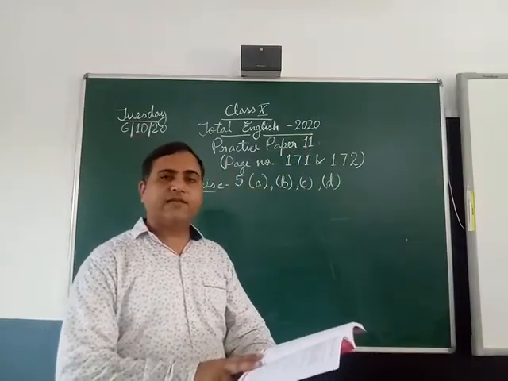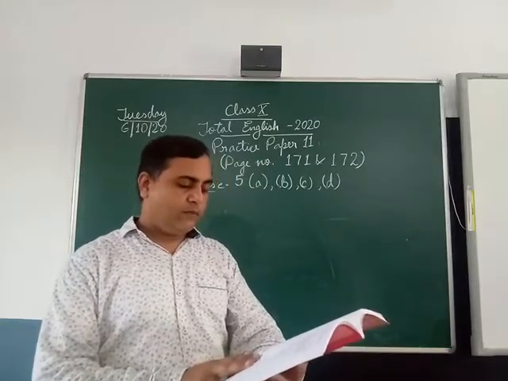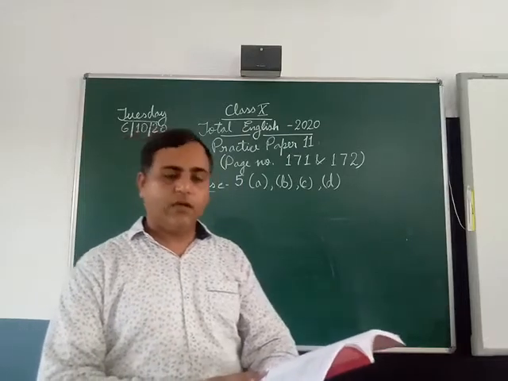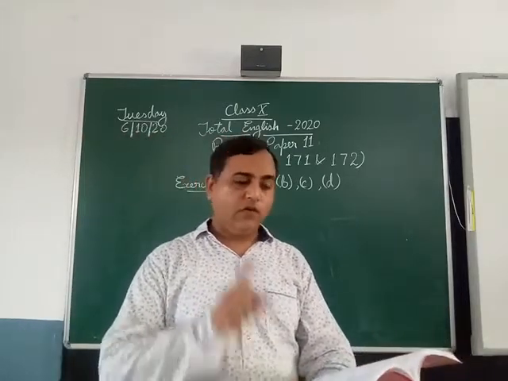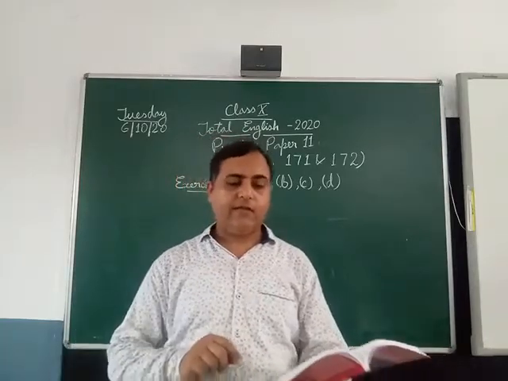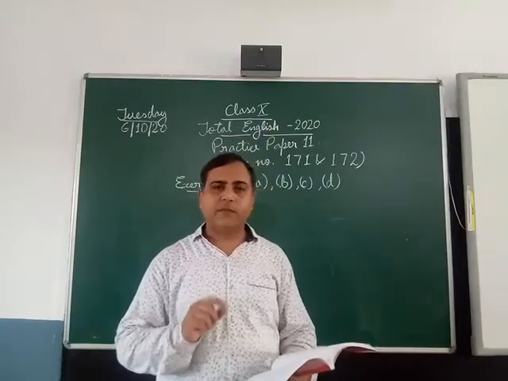So, the first exercise that is given: fill in the numbered blanks with the correct form of the word given in the brackets. Do not copy the passage, but write in correct serial order the word or phrase appropriate to the blank space.